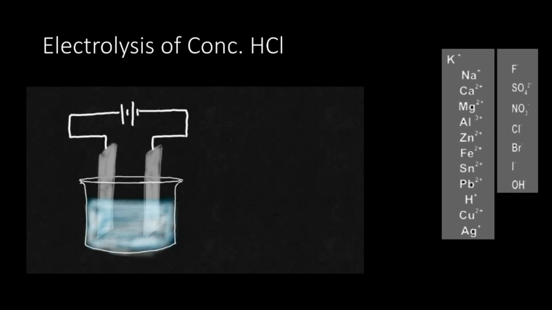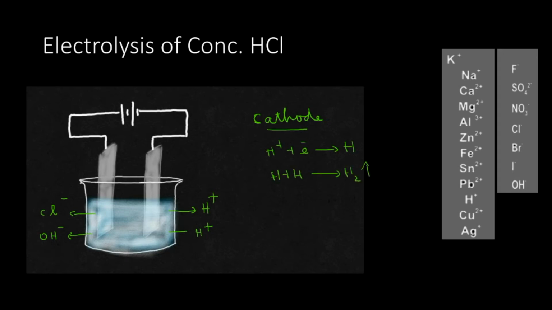See this one, electrolysis of concentrated hydrochloric acid. So in this case also we are using an inert electrode. How can you predict the product of the reaction? First of all, write what all ions are present inside the solution. At the cathode, there is no doubt at all because there is one and only one cation present. So, H plus ion will be accepting electron and will be getting converted into hydrogen atom, which in turn will combine with another hydrogen atom to form hydrogen gas. So, the product obtained at the cathode will be hydrogen gas.